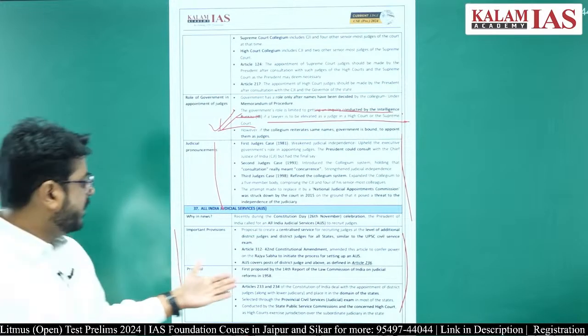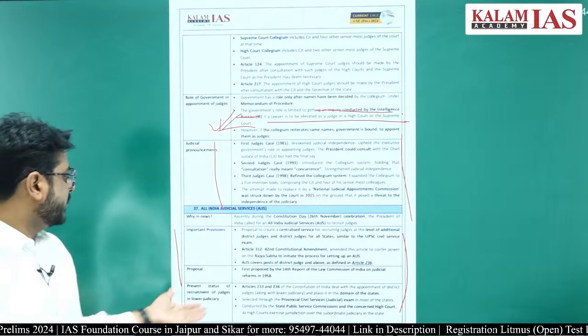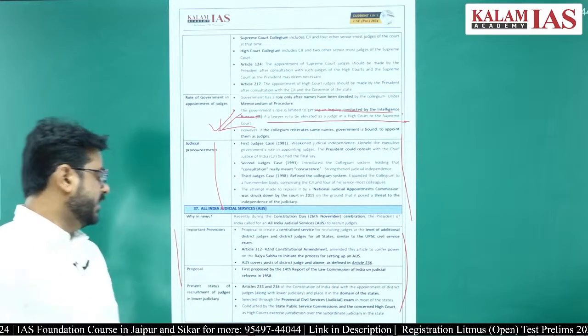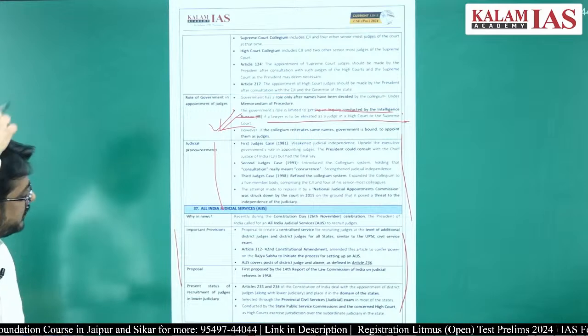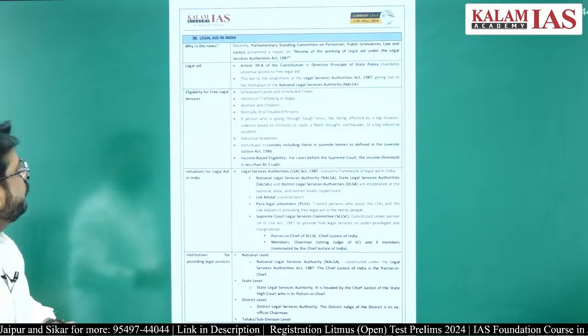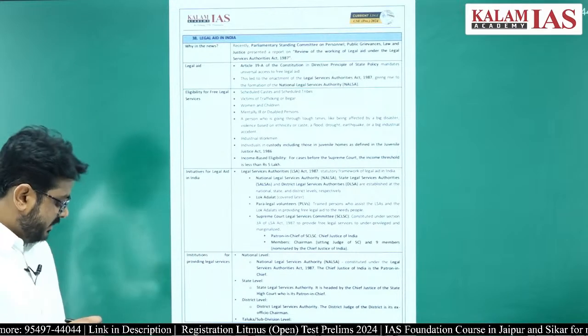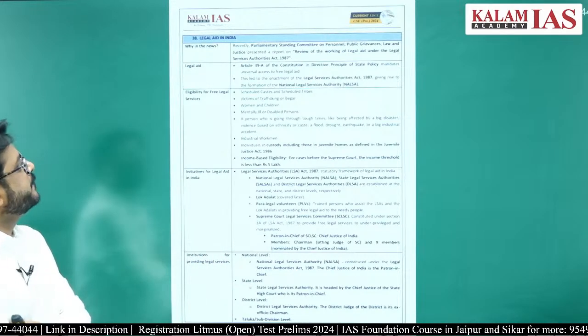Article 233 and 234 of the Constitution of India deals with the appointment of the district judges and places it in the domain of the state. So at the state level these district judges are being appointed, right. Then the legal aid of India. So this was in the news as well.